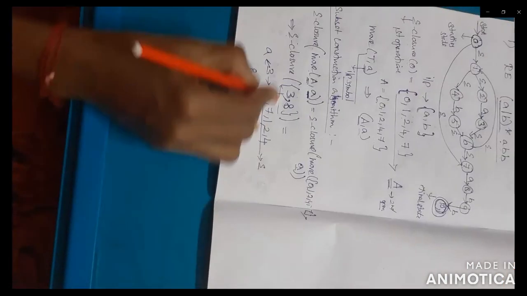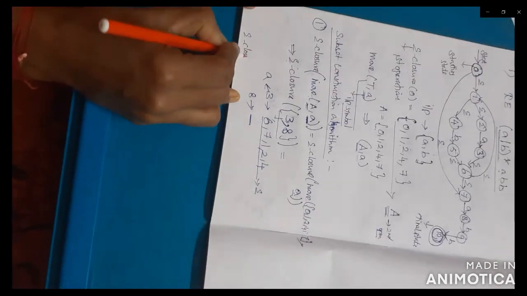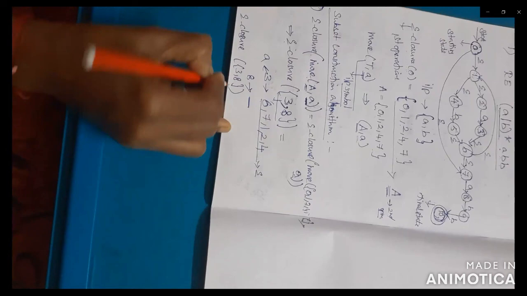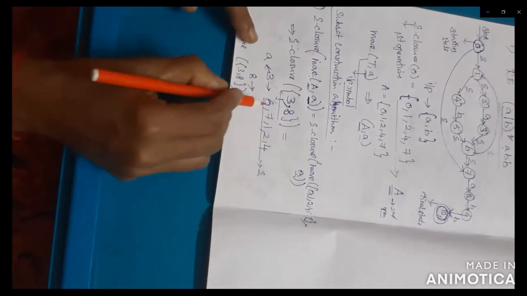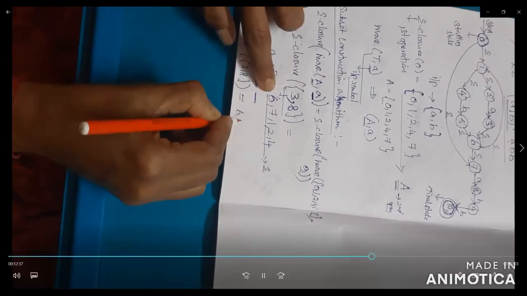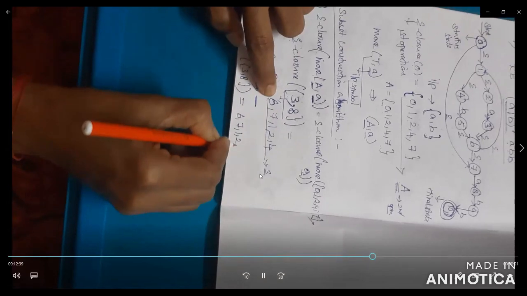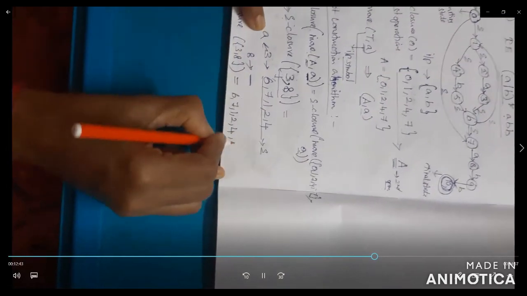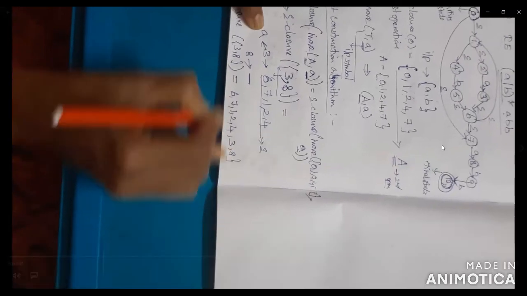So what about the E-closure of 3 comma 8? For 3 comma 8 you can add 6, 7, 1, 2, 4, plus the input symbols themselves, 3 and 8. So this